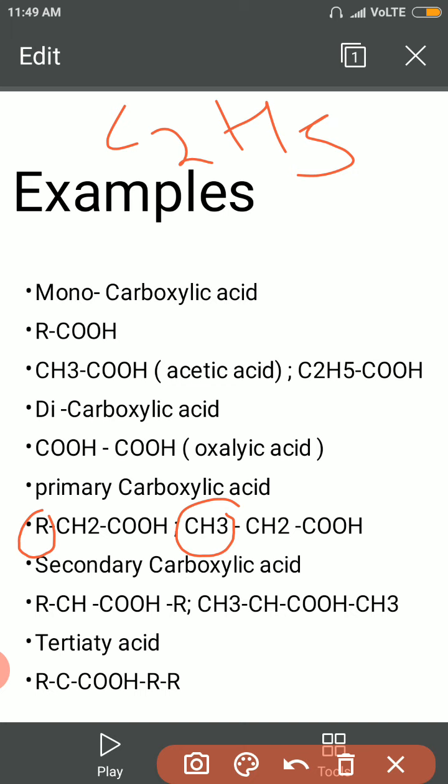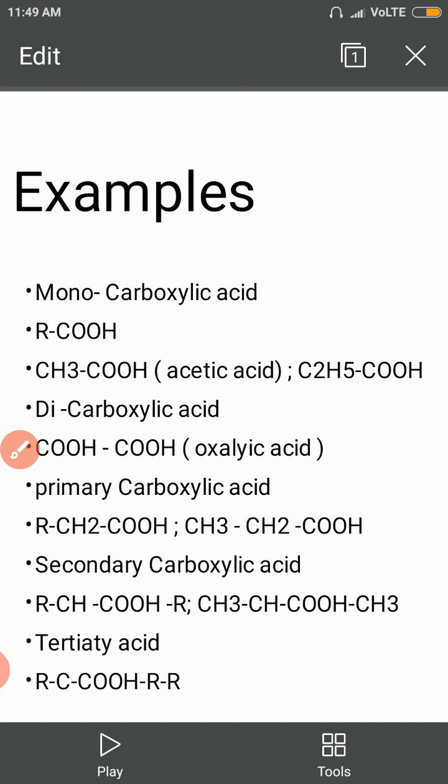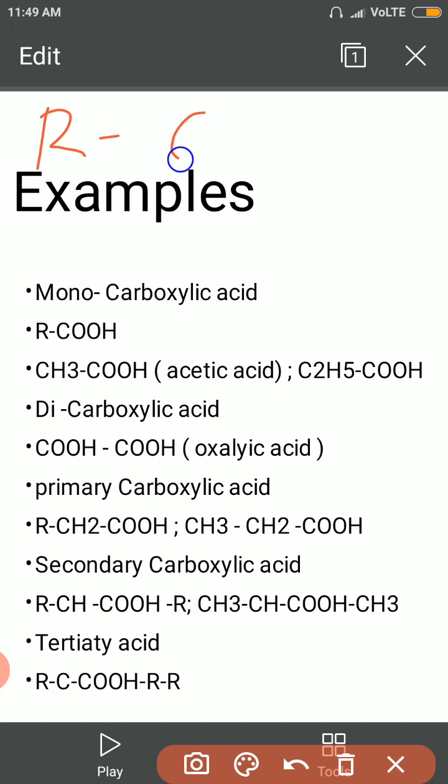Now secondary carboxylic acid, that secondary carboxylic acid is RR, two R will be present. So they may be different or they may be the same. Here we can write the same. You can also write C2H5 instead of this CH3. Then tertiary, that is three R will be present, 1, 2 and 3. Its structure is, that is R, COOH.